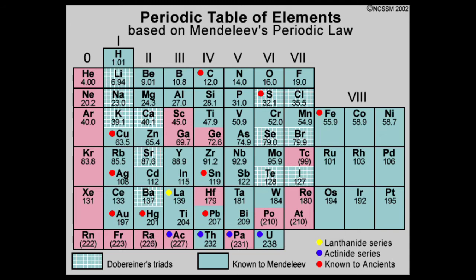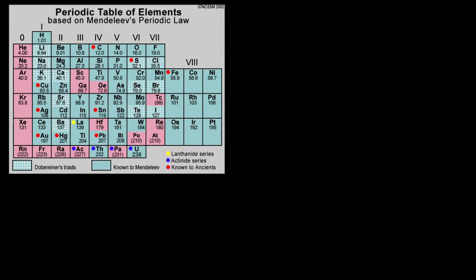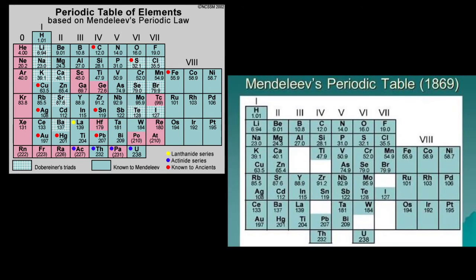Later on, elements like scandium, gallium, and germanium were discovered, and they fitted perfectly into Mendeleev's periodic table. Not only did he leave the gaps in this table, he also predicted the properties he expected these elements to have. Don't forget that at the time he was making these predictions, these elements were not discovered.